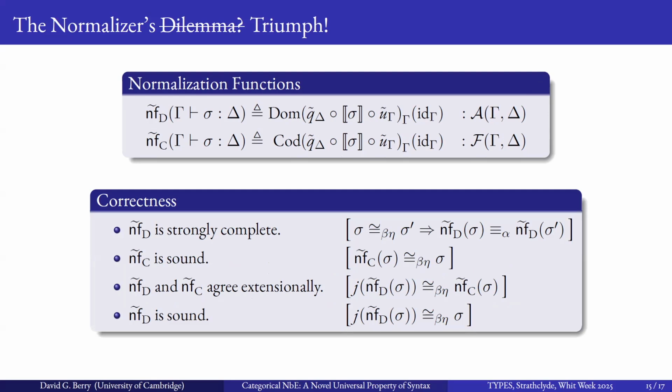The codomain algorithm is sound because it lives in the category quotiented by beta eta conversion. And with some gluing magic and a few uses of universal properties, we have that they agree extensionally, and therefore we can conclude that the domain algorithm is sound, and therefore the domain algorithm satisfies our full correctness properties.